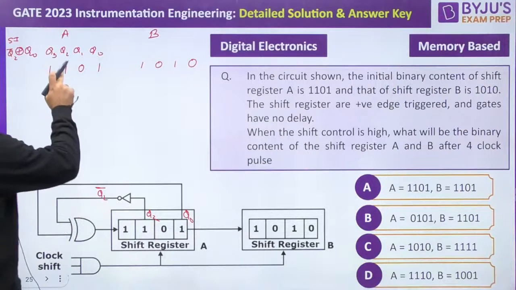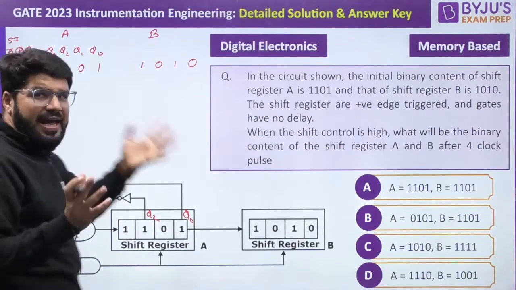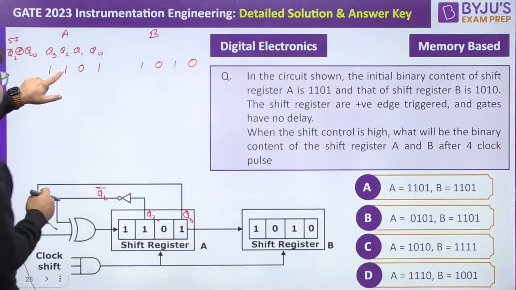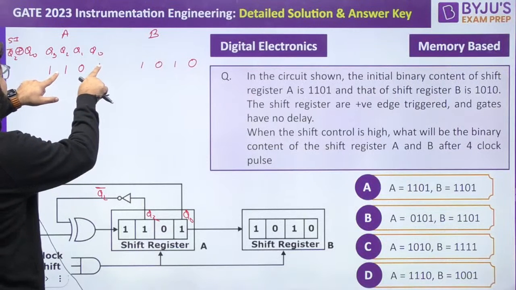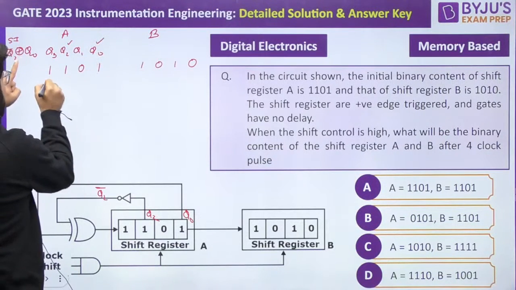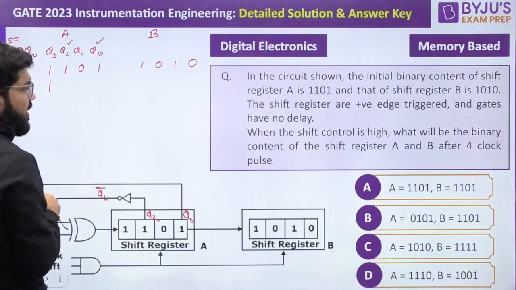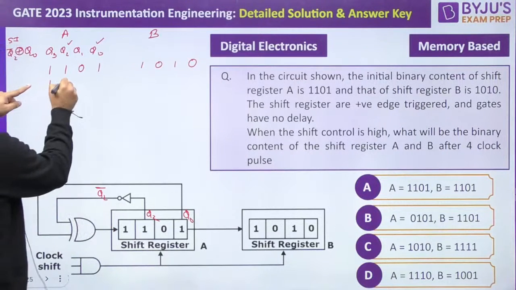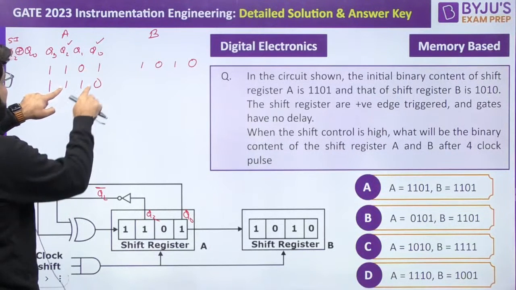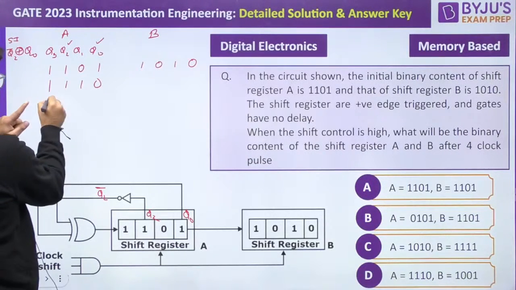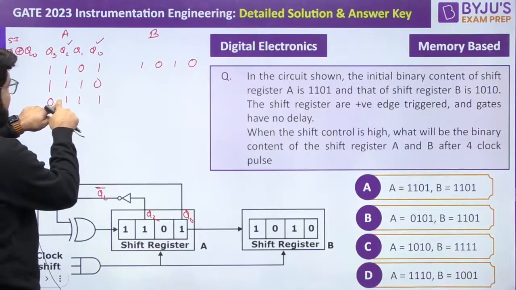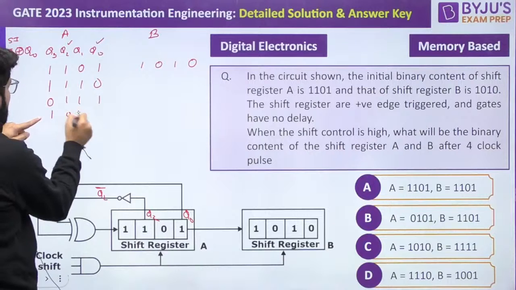Let's go, guys. So look, we took Q2 complement. XOR: different inputs give high, same inputs give low. So Q2 complement: complement of 1 is 0, and XOR of 0 and 1 is high. So the MSB will be high because the serial input enters the MSB. Then right shift register: 1, 1, 0. Then again, complement of 1 is 0, and this is also 0; 0, 0 same, so here we get 0, 1, 1, 1 forward. Then complement of 1 is 0, and XOR of 0 and 1 is high: 0, 1, 1 right shifted.